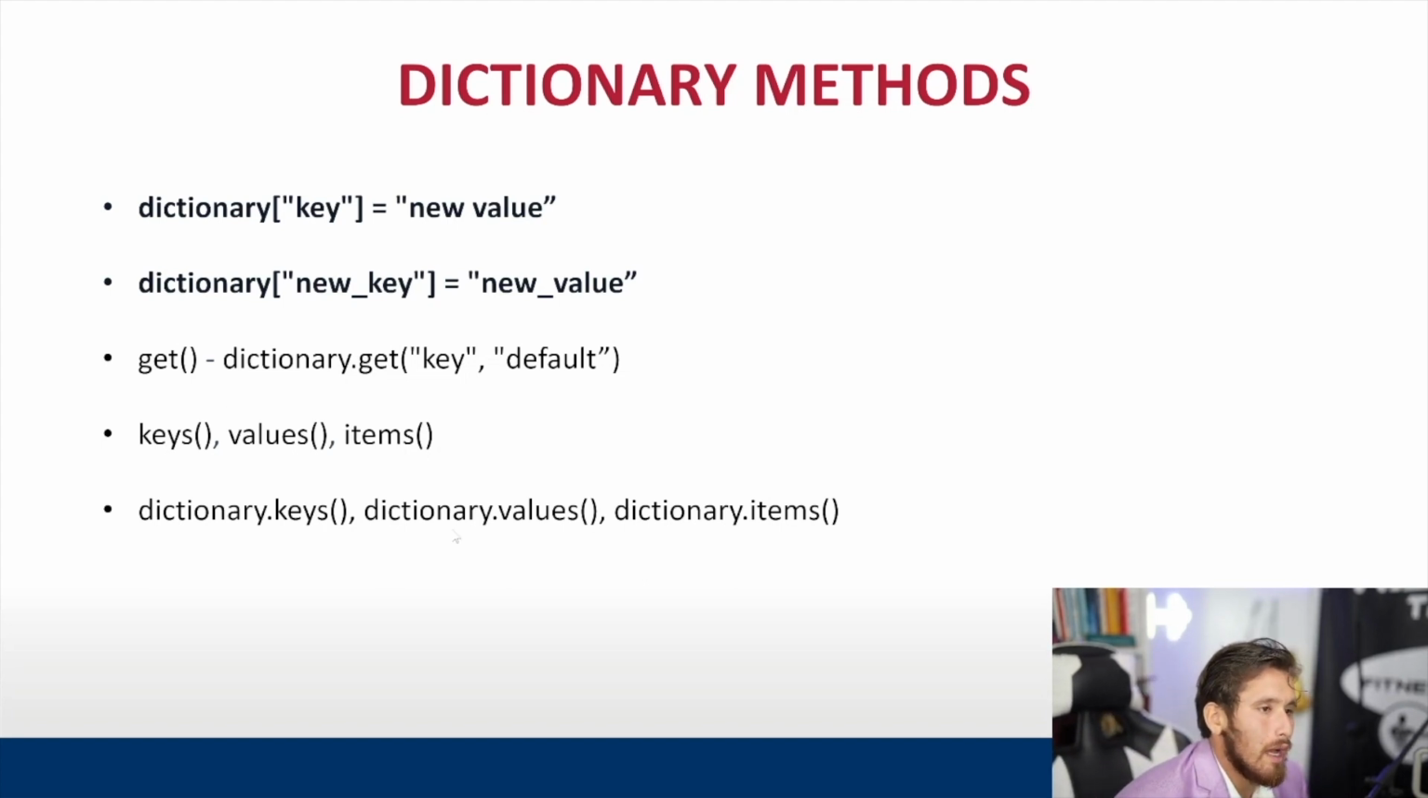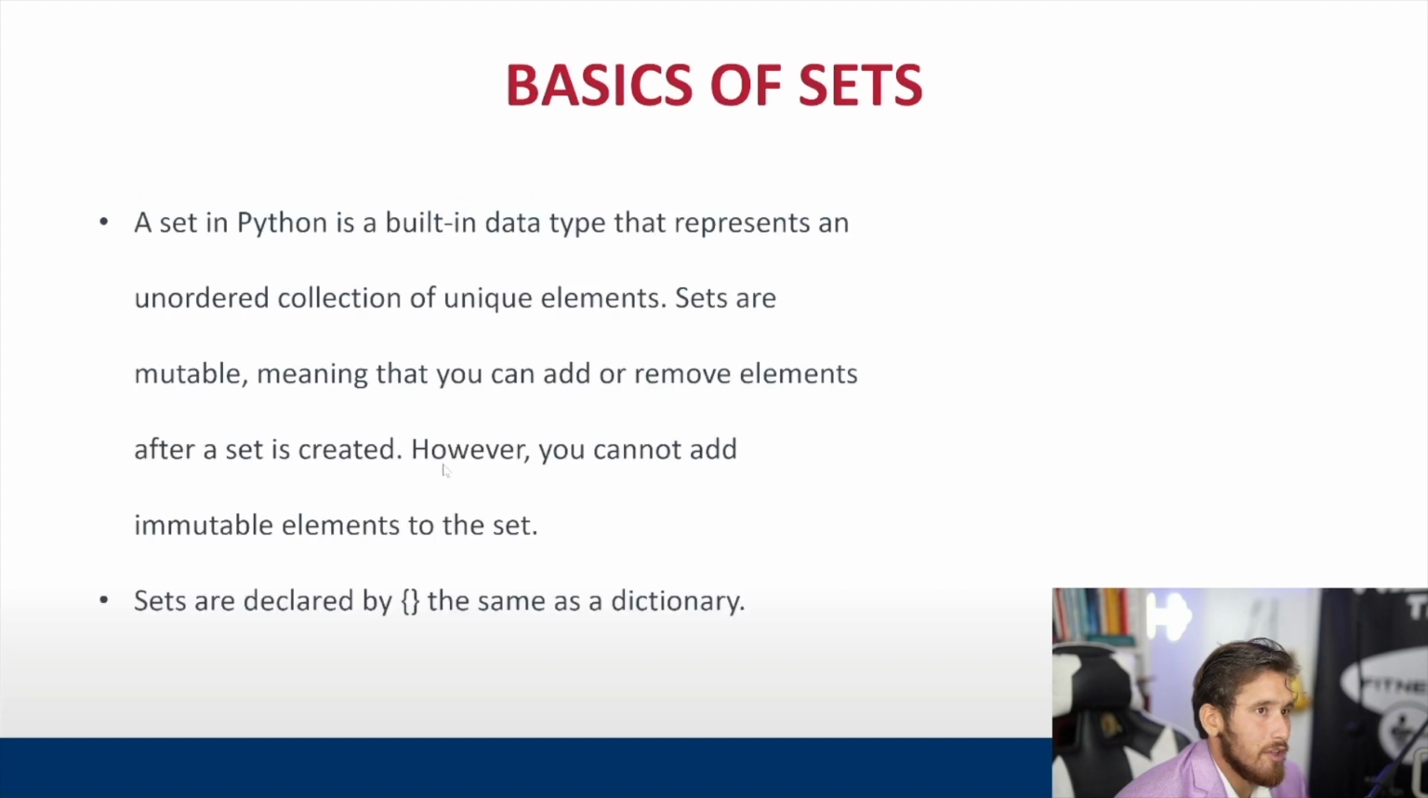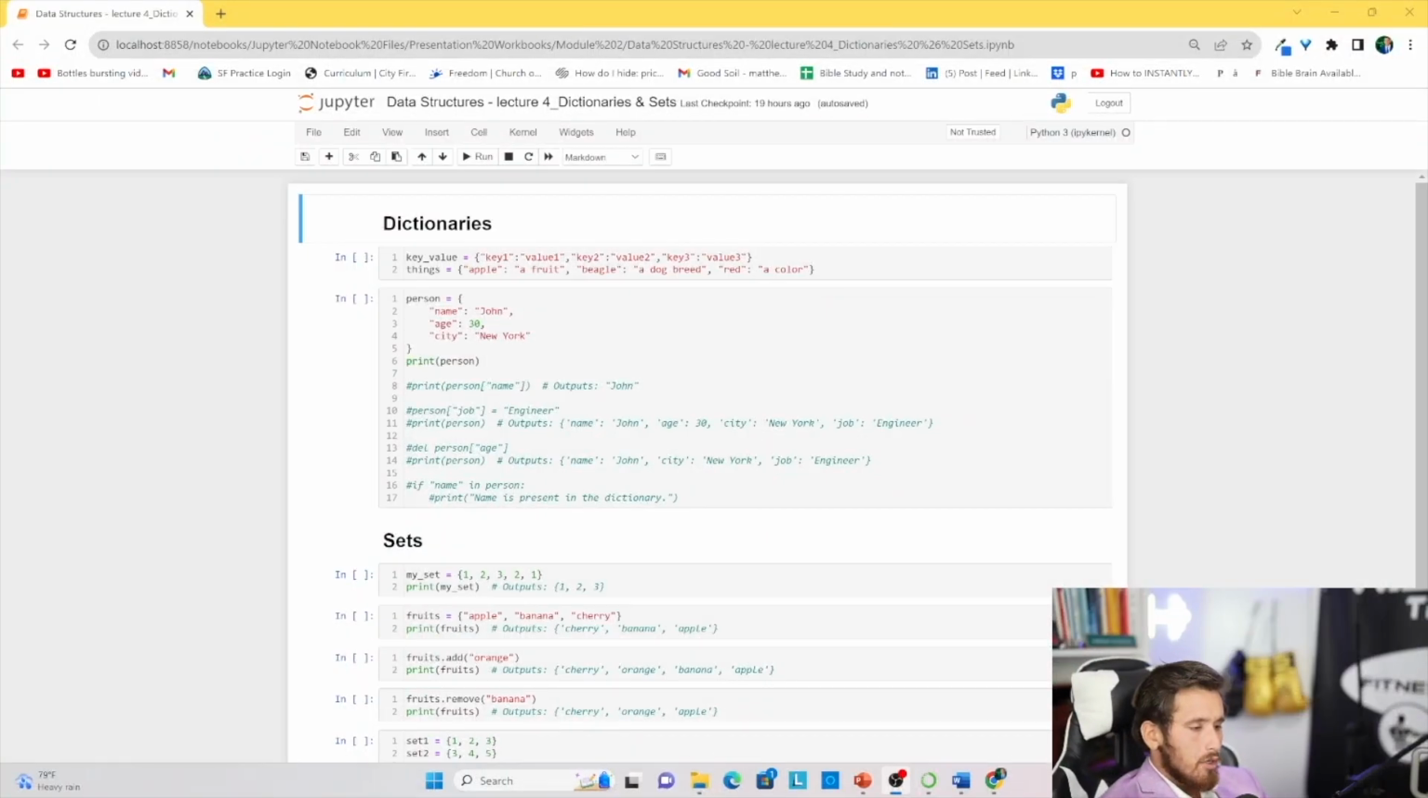All right, so as you can see, that is it for the dictionary methods. Let's hop into the workbook and take a look at some dictionaries. All right, guys, so now we're inside of our Jupyter notebook. Let's take a look at the different dictionaries that we have here and go over them.